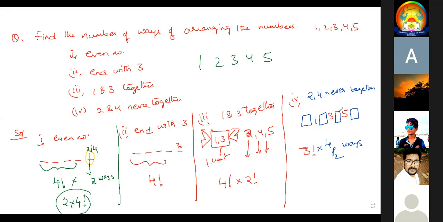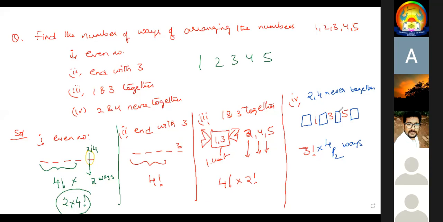Whenever I say together, we have to keep those numbers in the chocolate cover. Whenever never together, we have to arrange the remaining numbers and count the number of blanks. If you want me to repeat anything, let me know. Please understand. If you understand, please comment.